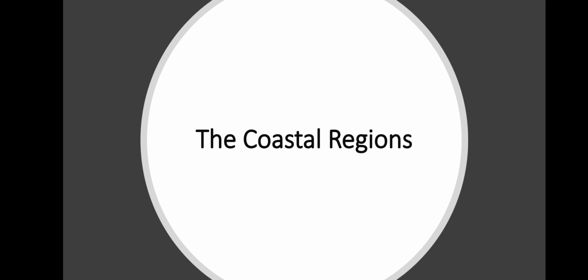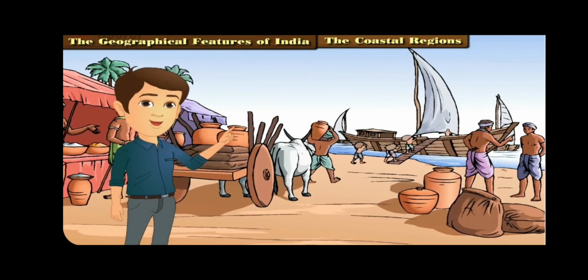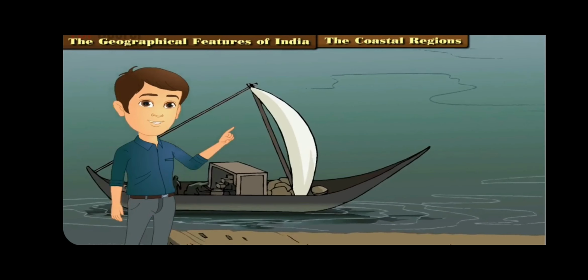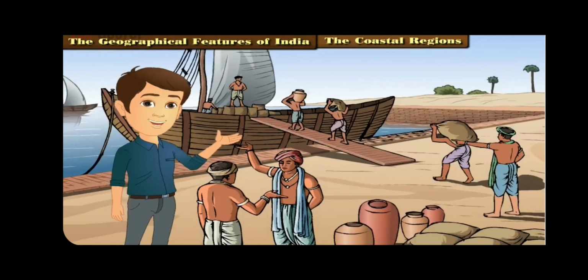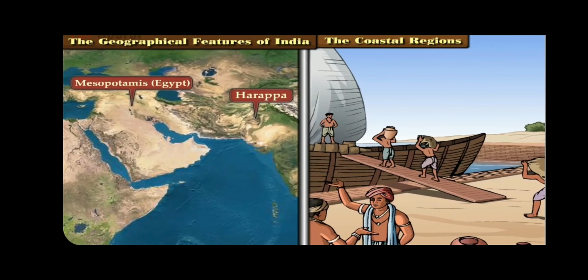The coastal regions. Since the time of the Harappa civilization of ancient India, there were trade relations with the western countries. This trade was carried out through the sea route. Therefore, the ports along the coast of India had become centers of trade. These ports proved useful in the exchange of Indian objects and ideologies with foreign civilizations or cultures. Later, even when the trade was conducted through land routes, the importance of these seacoasts and ports did not diminish.